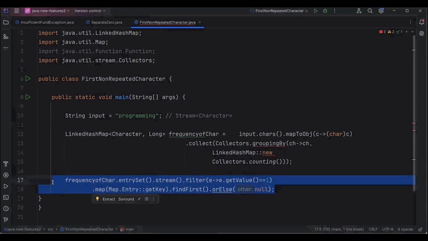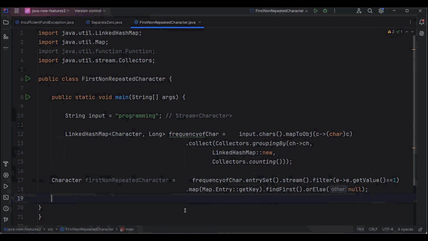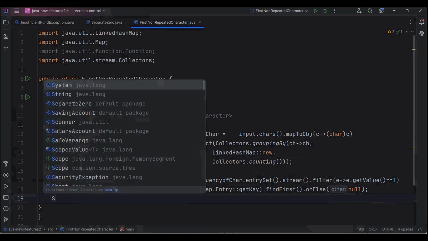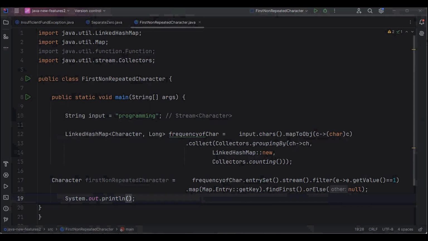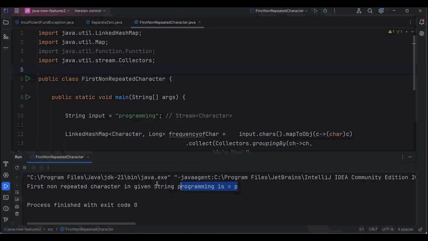Now I'm going to assign this result into a Character variable. So we'll declare a Character, firstNonRepeatedCharacter. Now let me print this value, and for that I'm going to write the sysout here. In this sysout, I'm going to write some message, and we'll write first non-repeated character. Now let me run this example and let me show you the output. You can see here, first non-repeated character in the given string is K.